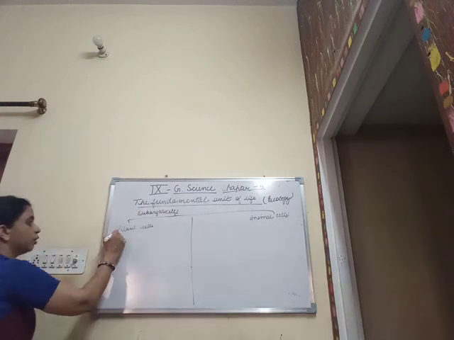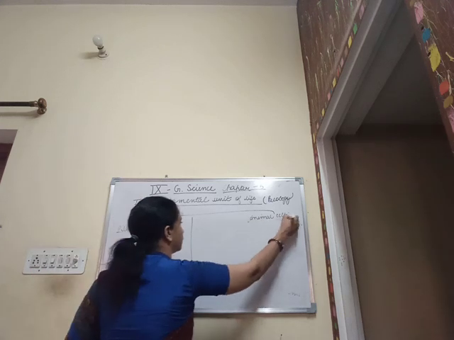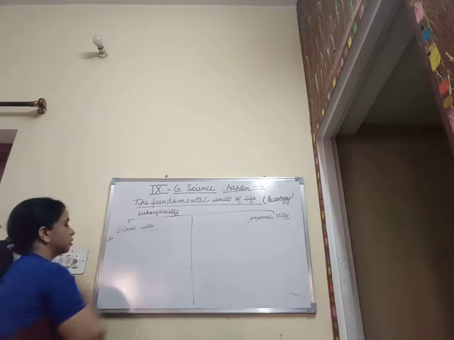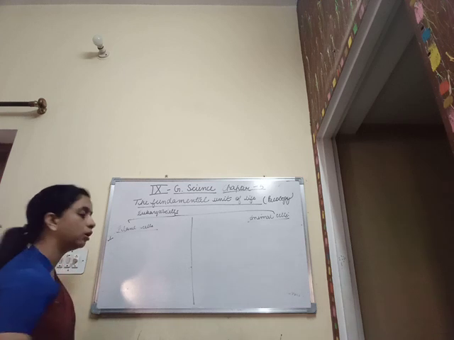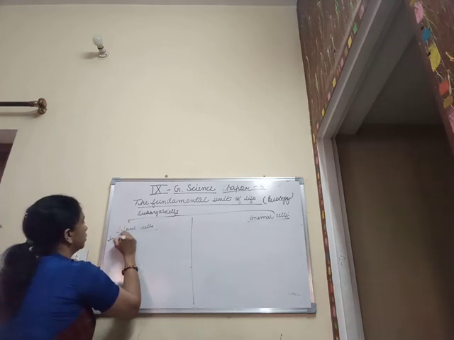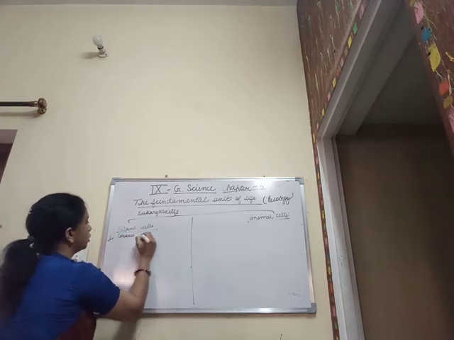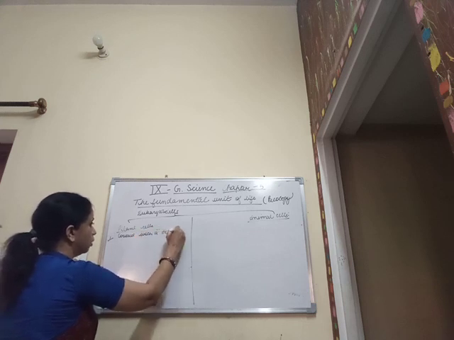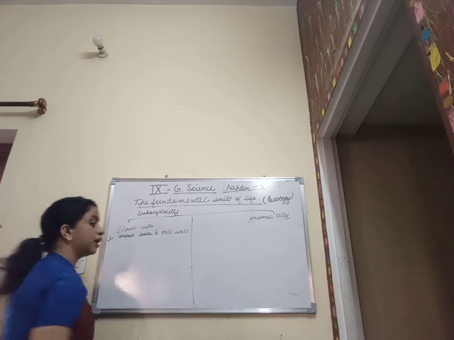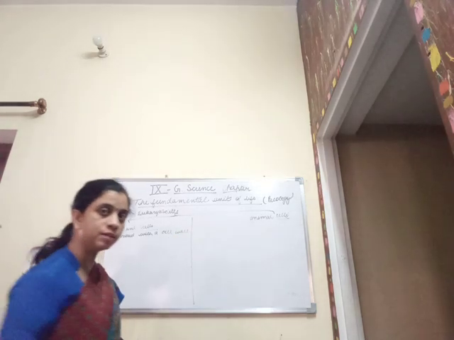So when we are talking about the plant cells, they are covered with a cell wall. But in the animal cells, the cell wall is absent.